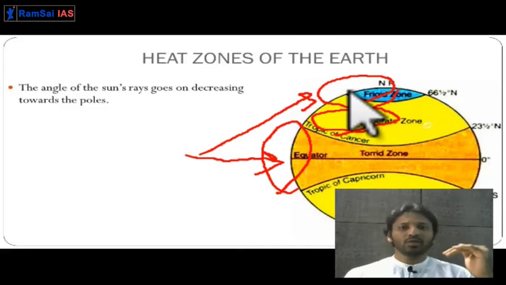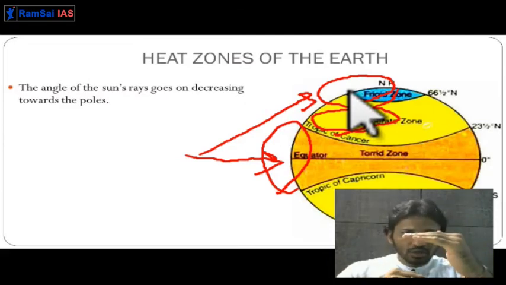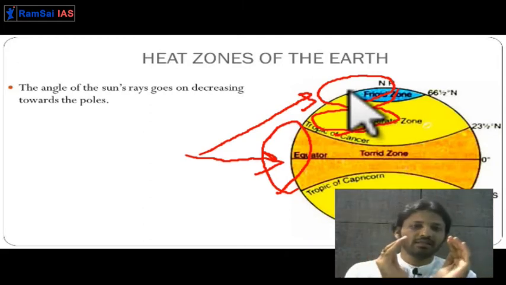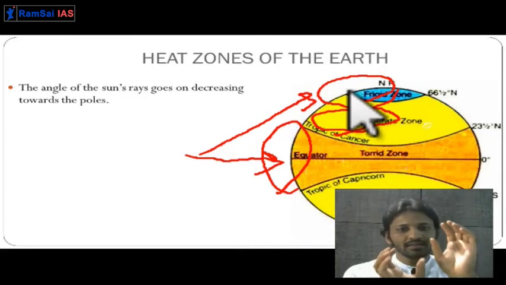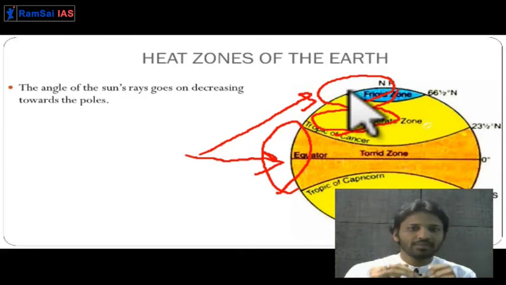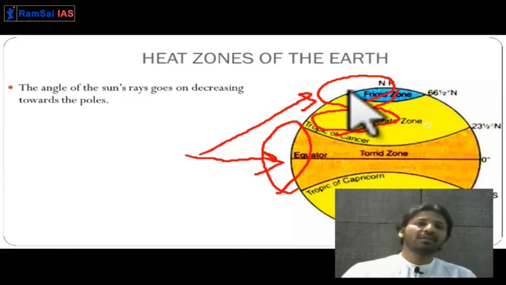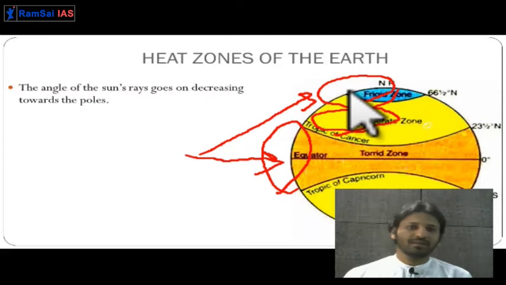So at one end you have a frigid zone which is very cold. At another end you have a torrid zone which is very hot because it is getting the maximum amount of sunlight. At the center you have the temperate region, which is neither too hot nor too cold. Getting it? So these are the different heat zones of the earth. They impact hugely on the climate of the earth. As we proceed further through the different chapters, we will see their impact.